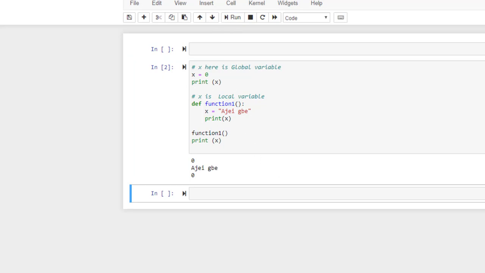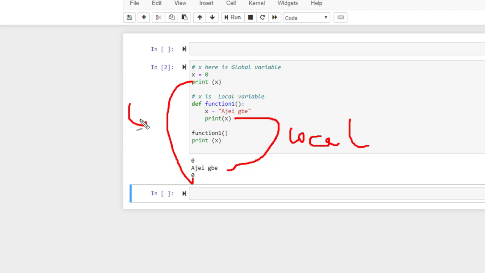What happens is that this is the local variable, whereas this is global. All right. Okay. Let's move on.